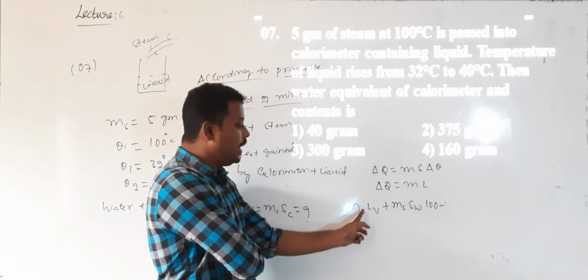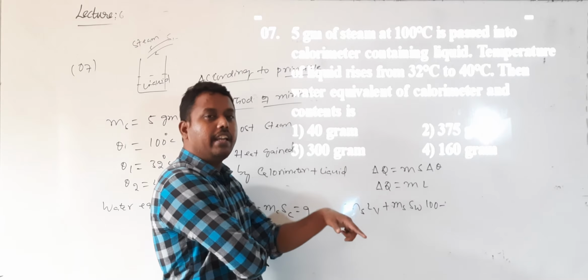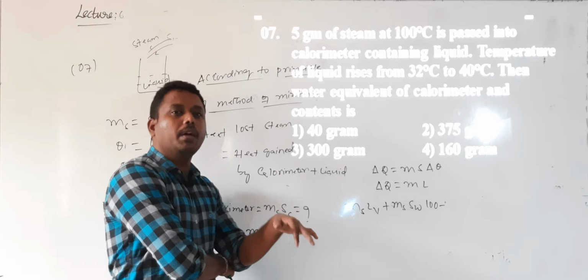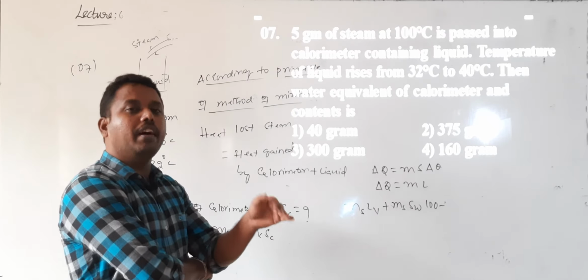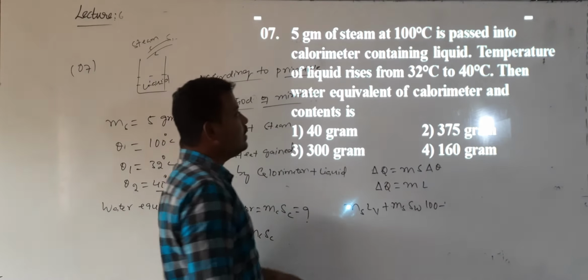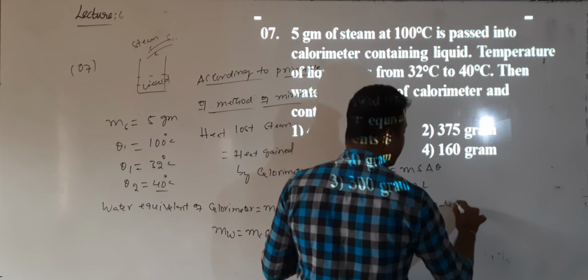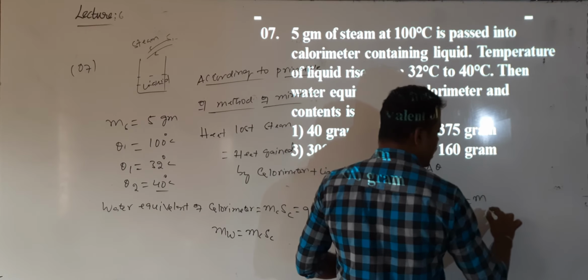After that, the converted steam into water will be further cooled, and that temperature change will also be transferred. That is given by 100 minus 40, which is equal to the heat gained by the calorimeter.